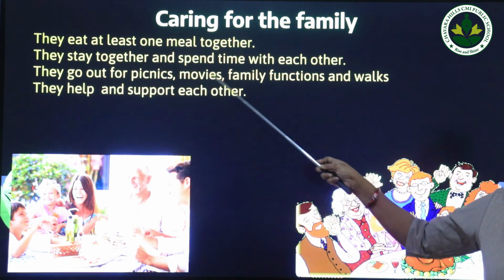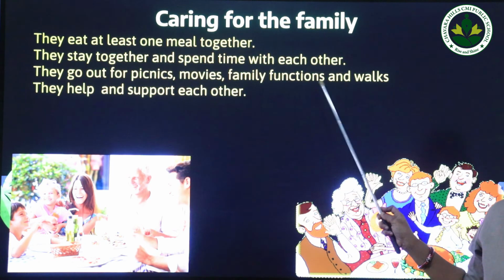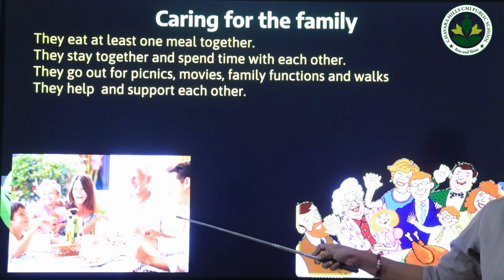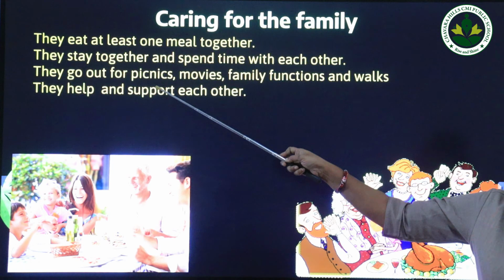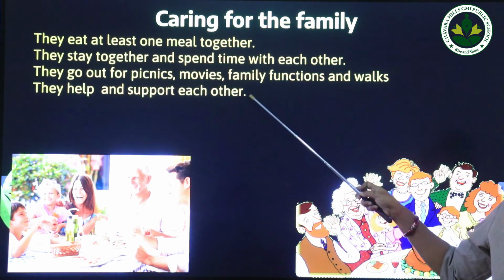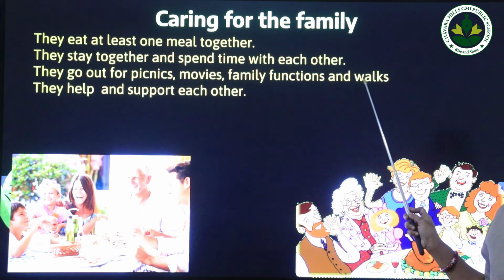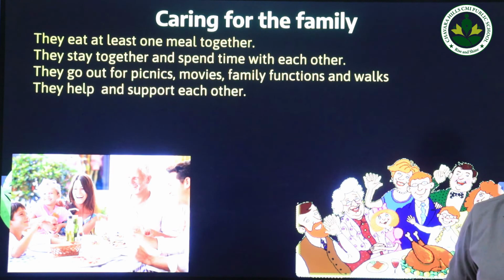They stay together and spend time with each other. Since they are together eating the food, they are spending time together, and they can also go out for picnics, movies, family functions and walks. So when we are with our family members, normally we are together. We go out for picnics, movies and walks together. So always we try to spend the time together.